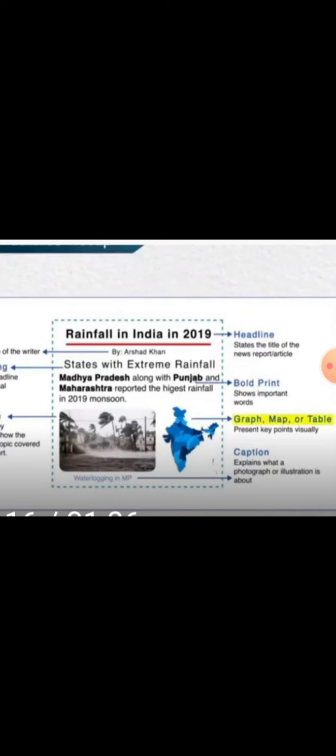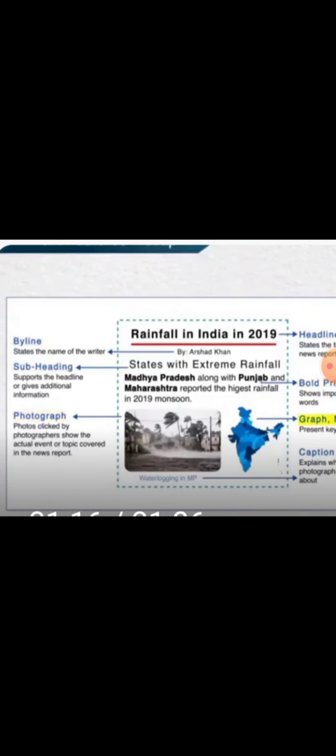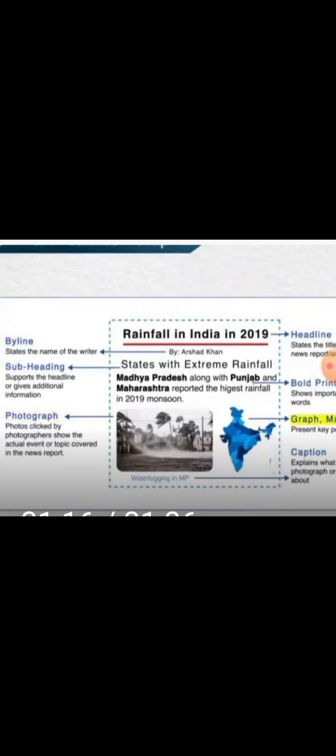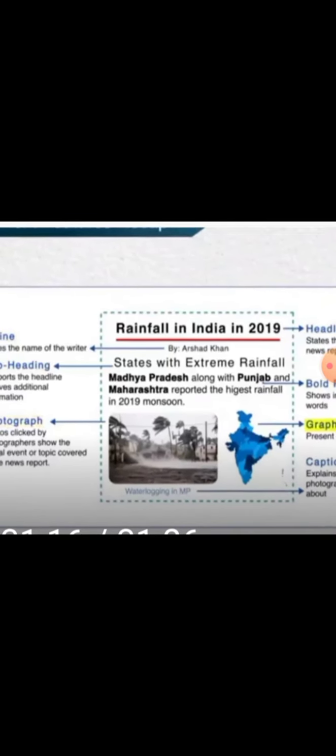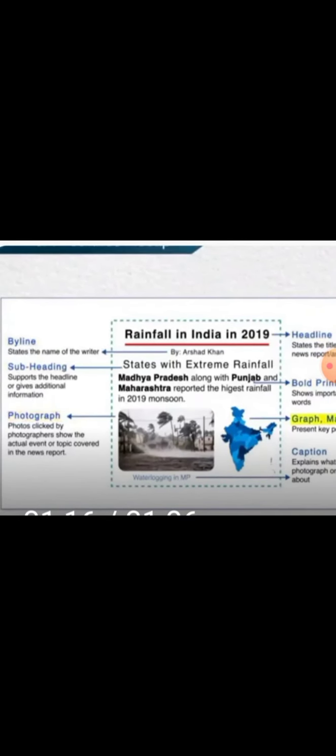It shows the important words. Then photographs. Here we have a clear photograph of the place. This gives quick information about the place where the event is happening. It can describe a lot which we can't describe in words. By seeing a picture we can easily understand what is going on.